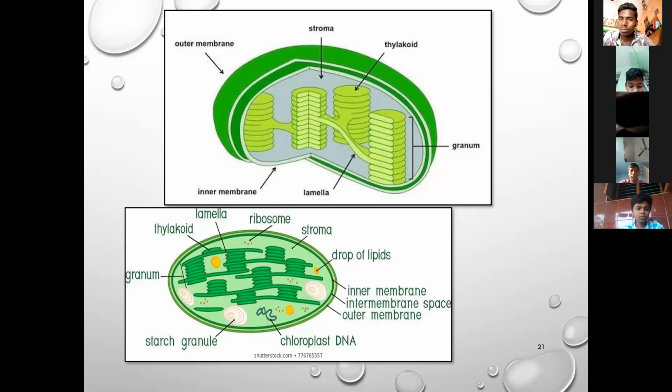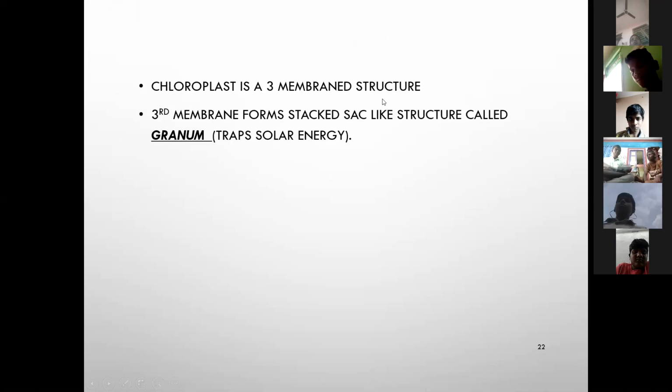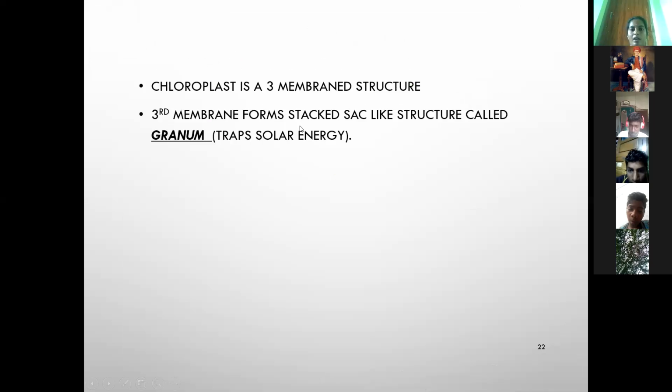Now we are going to discuss the next topic. The chloroplast is a three-membrane structure. The third membrane forms stacked sac-like structures called granum. It traps solar energy from the sunlight.